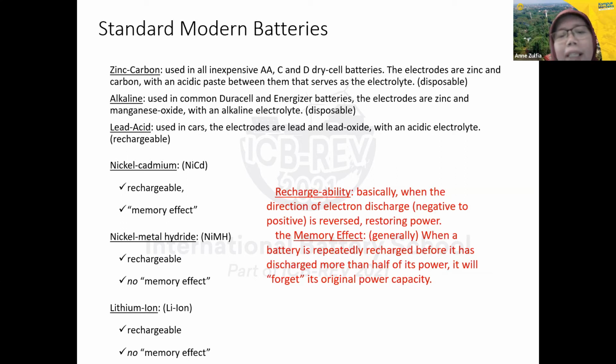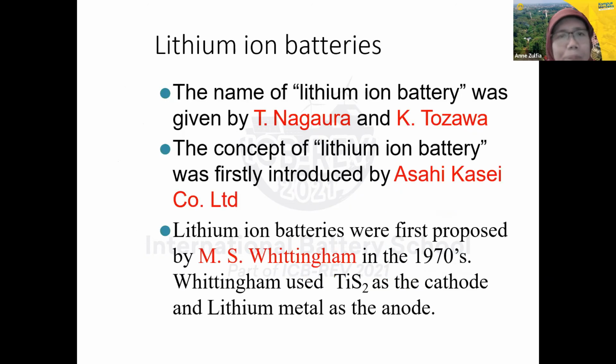It will forget its original power capacity. It still remembers the smaller capacity, so this is not a good characteristic of this battery, the memory effect.